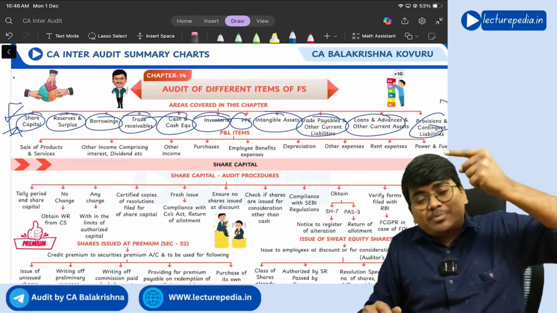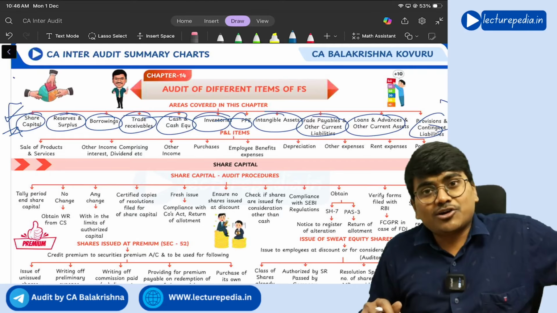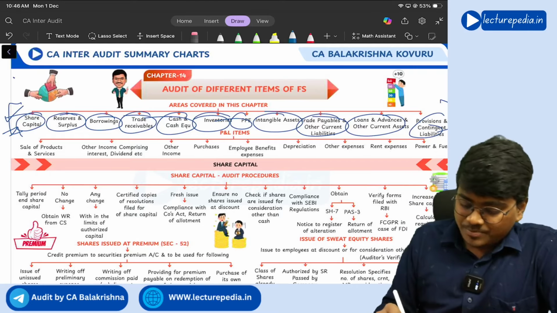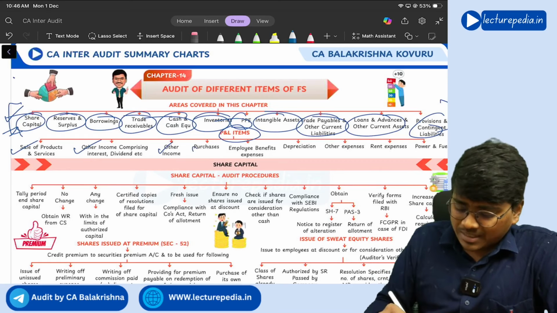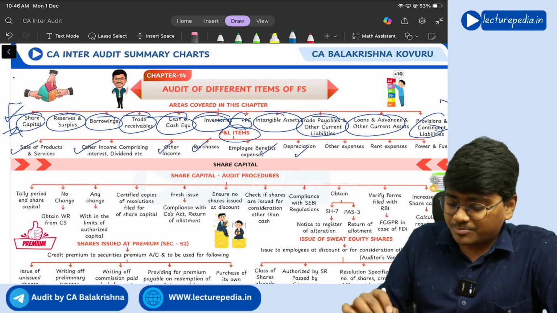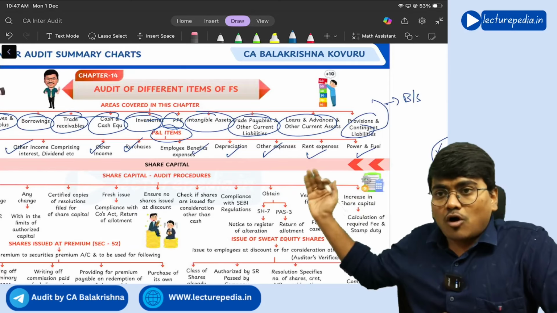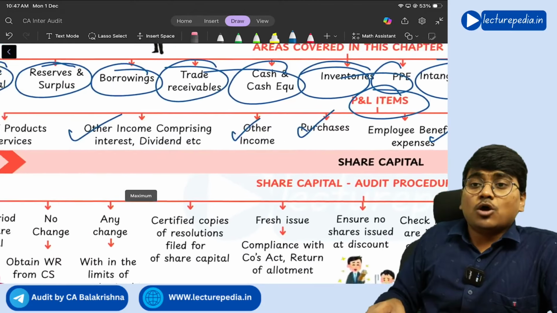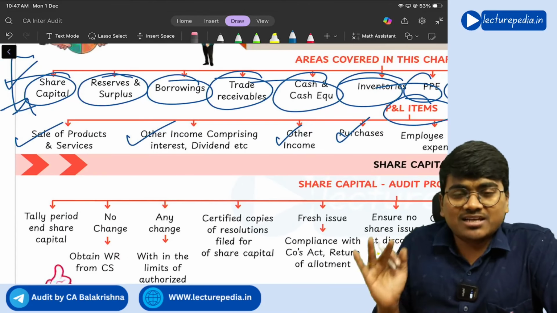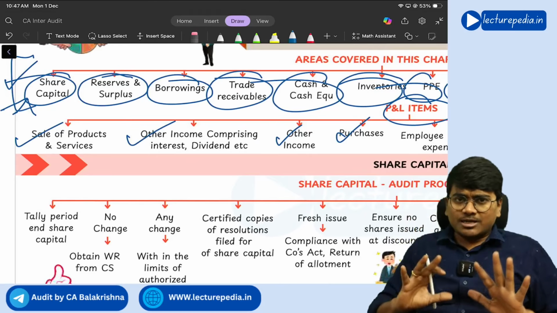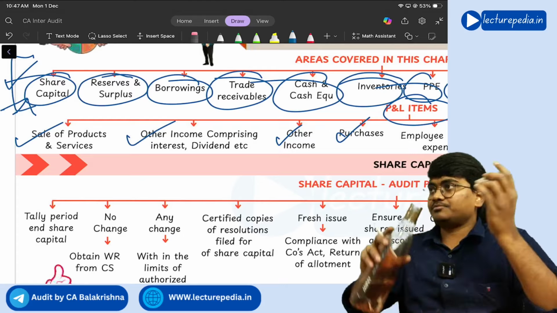So with respect to P&L items, what audit procedures the auditor has to perform, that also we will be seeing. Sales, other income, purchases, employee benefit expense, depreciation, other expense, rent expense, power and fuel. With respect to all these P&L items, what procedures the auditor has to perform, that's what we will be covering in this particular chapter. So you got a brief idea what will be covered in this particular chapter? Yes.